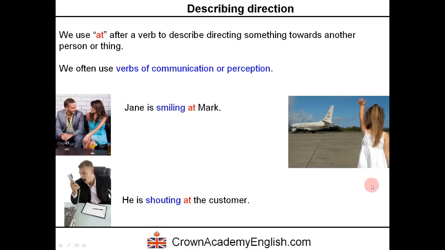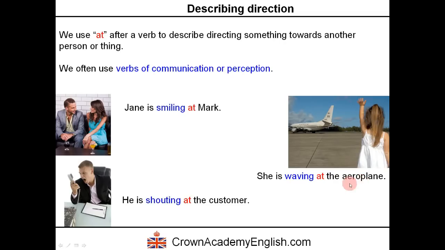And the last example, she is waving at the aeroplane. So to wave is this gesture she is making with her hand. When you move your hand left and right, that is waving. So she's waving towards the aeroplane, in the direction of the aeroplane. Okay? In fact, she's waving at somebody on the aeroplane. In fact, probably her father or maybe her mother on the aeroplane. But she's waving at the aeroplane.